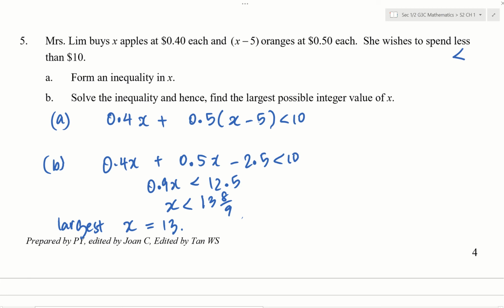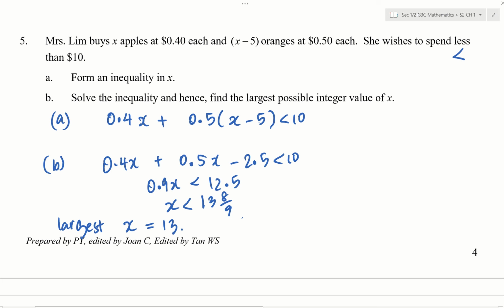So if this happens to you, what goes through your mind? I made a mistake somewhere. Or the question has a problem. Well, what are the chances that the question has a problem versus you made a mistake somewhere? Okay, so you check your work first. If you're very sure your work is right, then you raise your hand. So I think something about the question. Then the teacher will determine whether there's a problem and update you again. Okay? So in the same way, if it is x greater than 10 or x is greater than or equal to 10, the question must be find minimum x. Okay? Understand? You will not be contradicting.